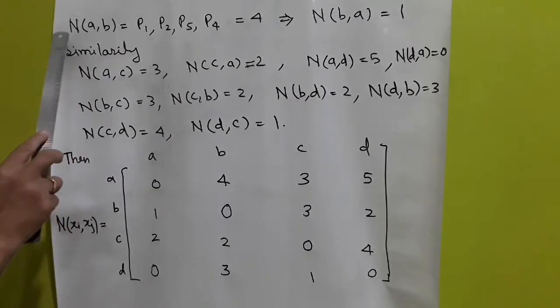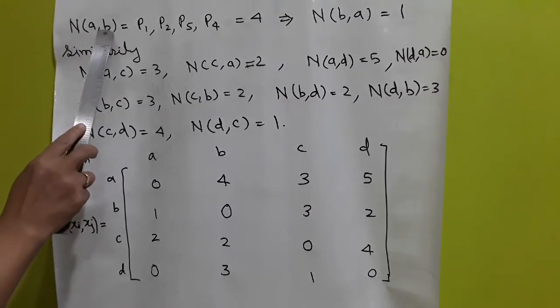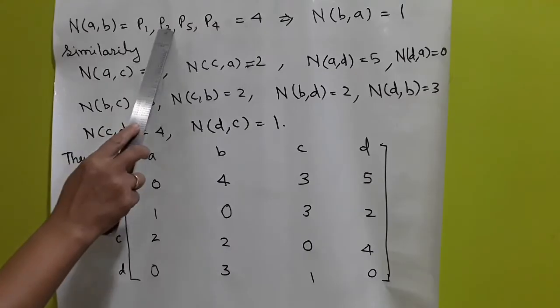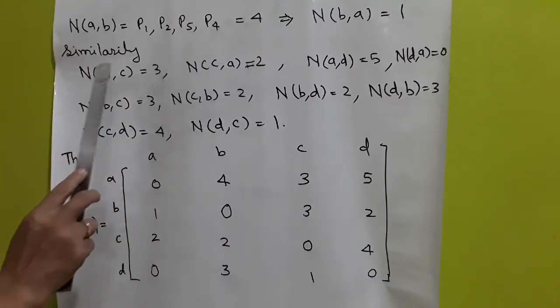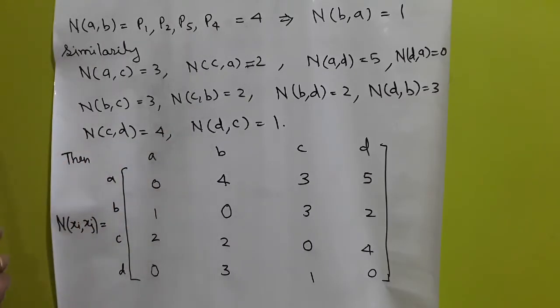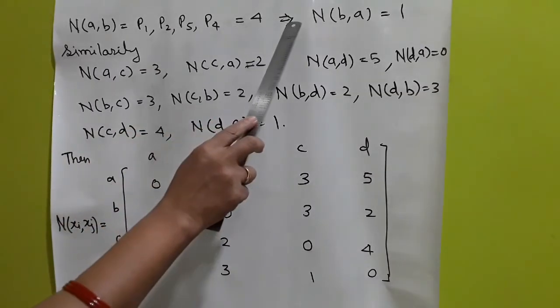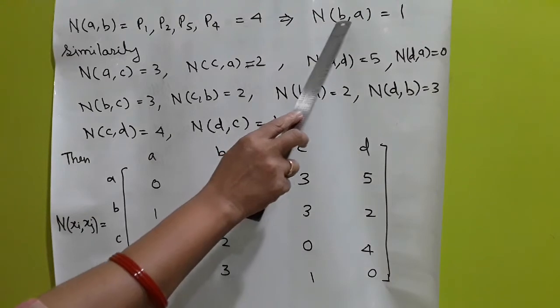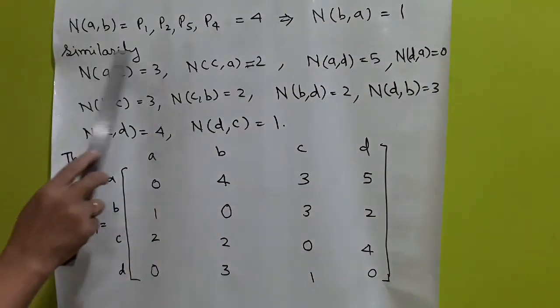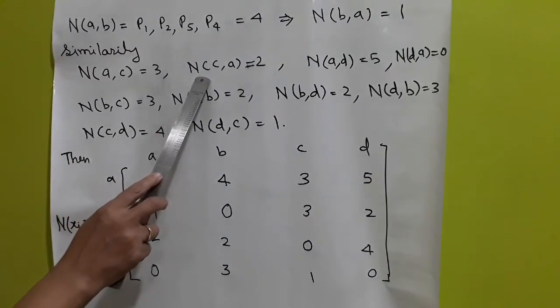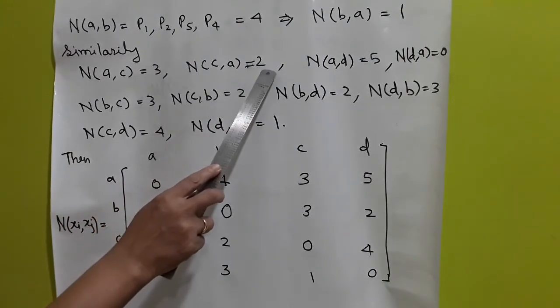NAB means the preference of A with respect to B. There are 4 decision makers, P1, P2, P5 and P4, who give that preference, so it is 4. Its counterpart NBA is equal to 1. Similarly, NAC is equal to 3, and its counterpart NCA is equal to 2.